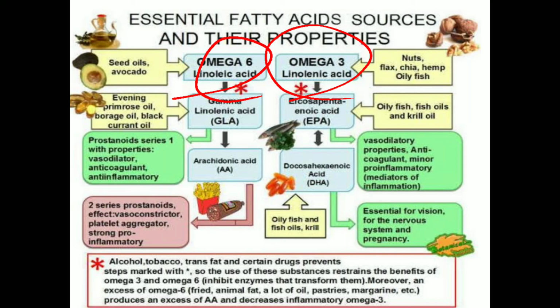Omega 6 you can get from the seed oil, from the avocado, and omega 3 you can get from chia seeds, oily fish, etc. Both are important. Omega 3 is important for vision and for your nervous system, whereas omega 6 is important for heart health, etc. So this is all about today's class.